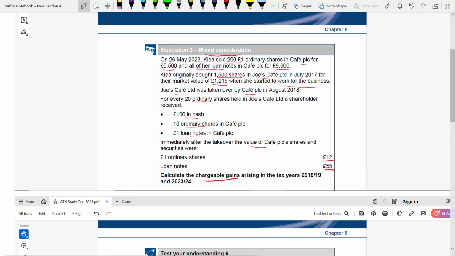Very simple question. But if you haven't practiced enough on this area, it could be difficult because we don't know where to start. So many values are given. So let's first apportion the cost to the consideration received. We received consideration in 3 forms: cash, loan note, ordinary shares. So let's quickly apportion that first.